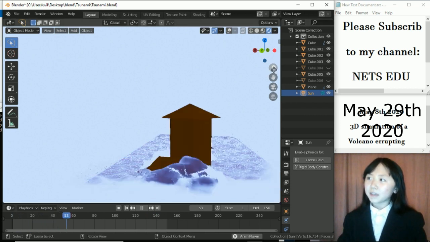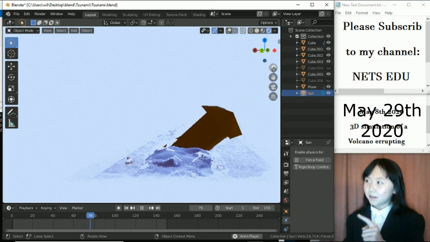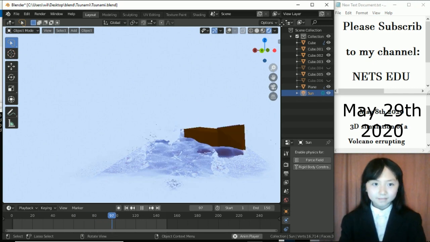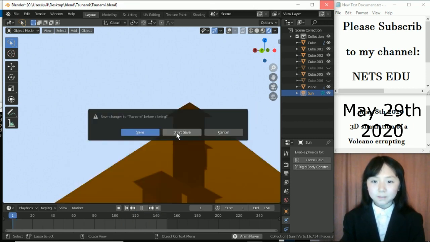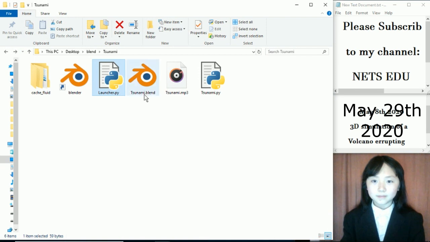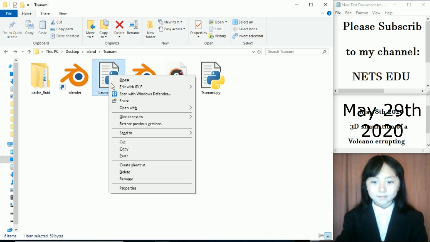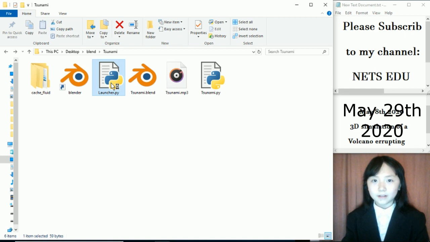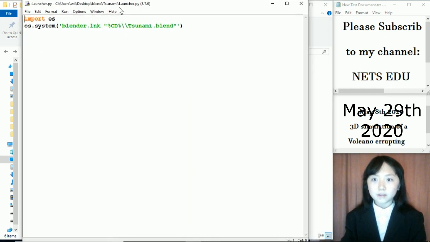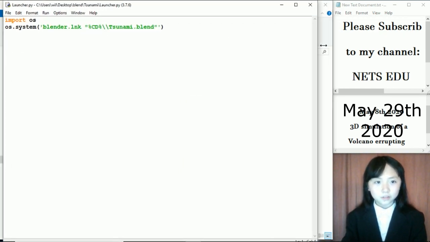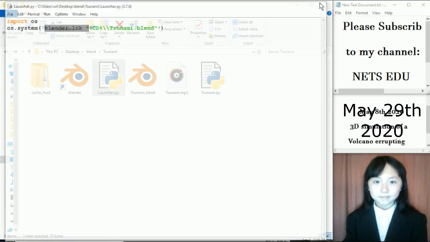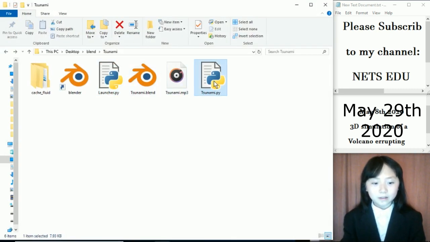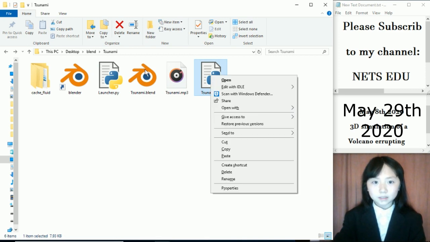Let's see how we can program this tsunami, the one you're seeing right there. So I just simply close this. And I don't need to save it because this is already a saved file. This is actually this one. Let's see what's in this file. As usual, I import OS and use os.system to call this Blender link along with this Blender file. This is the main file. This is the one that I ran to generate this one.